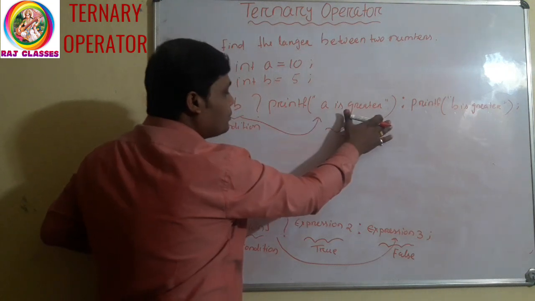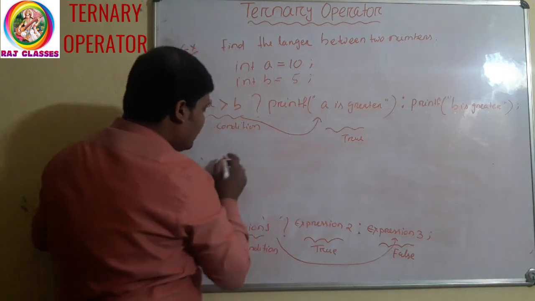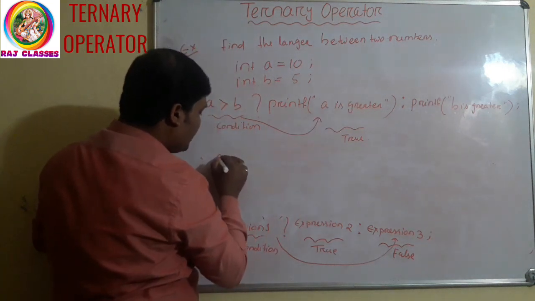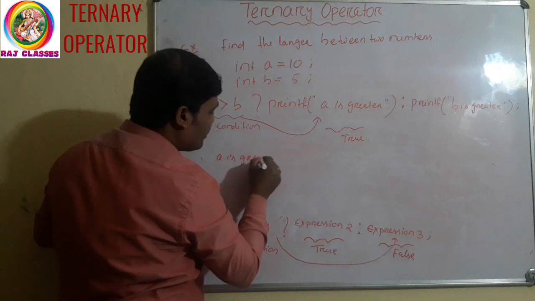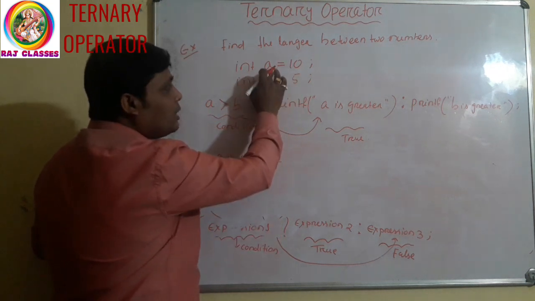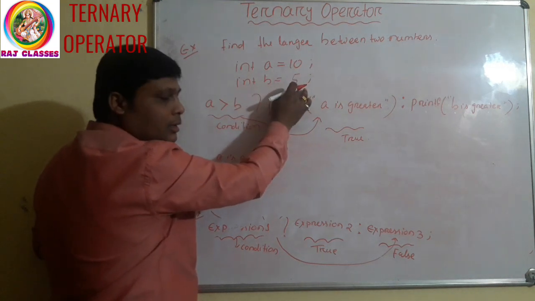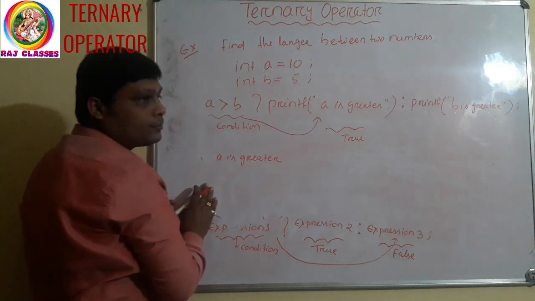So it will print "A is greater" for these values of A and B. If A is 10 and B is 5, A is greater than B. Clear? So it will print A is greater.